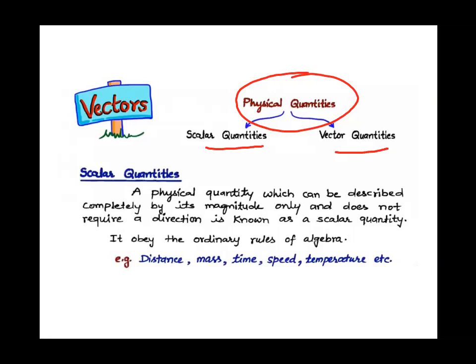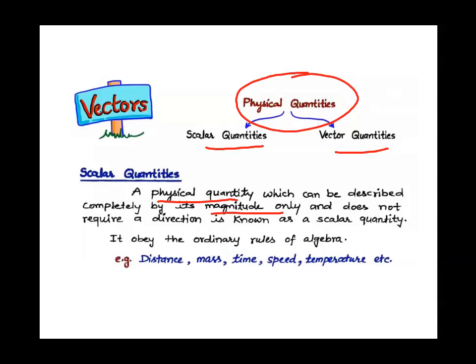Scalar quantities, children, are those quantities which require only magnitude. No direction is required for their complete description. For example, if I ask you, what is your mass? You will say, ma'am, my mass is 50 kg. After that, I won't ask in which direction your mass is 50 kg, right? Because for the description of mass, we do not require direction.